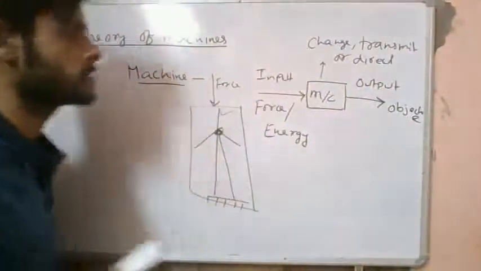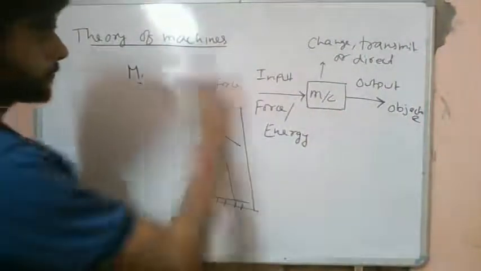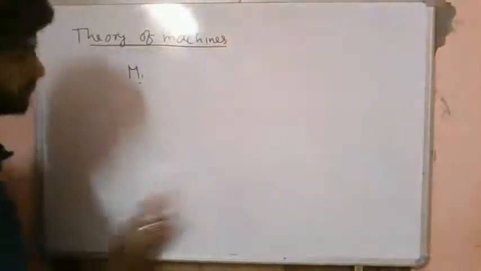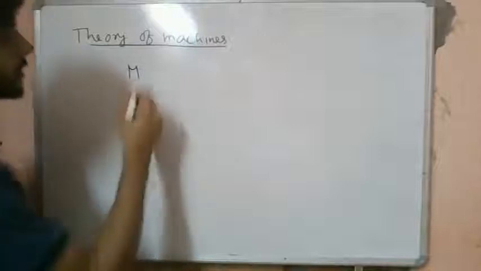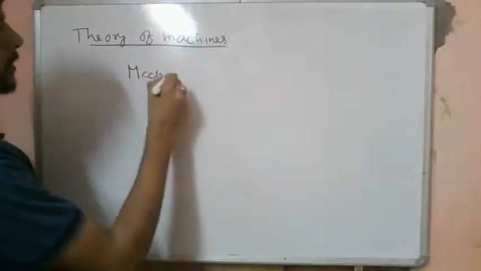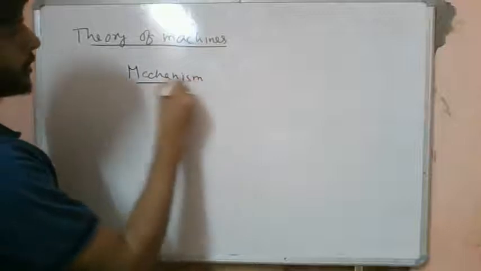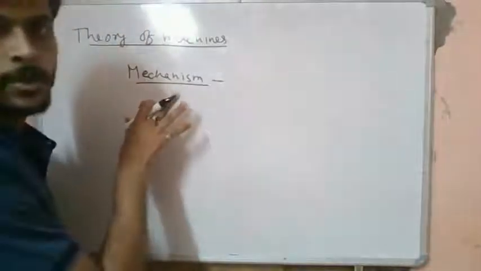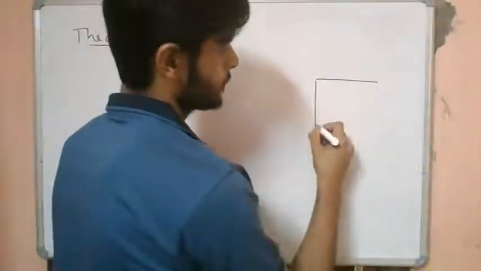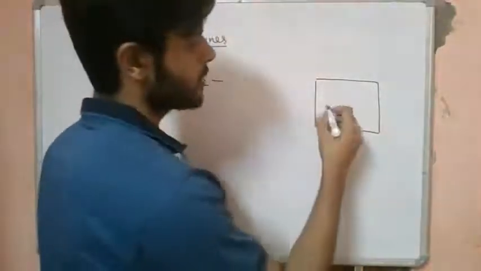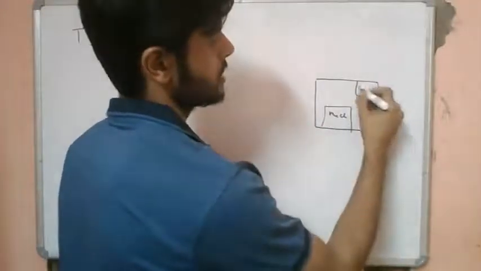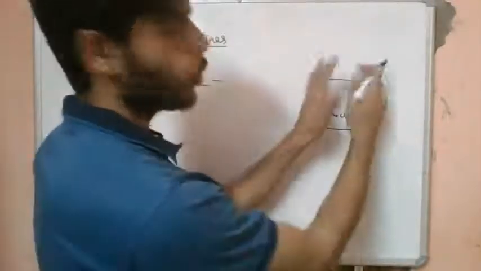Now let's understand what we mean by a mechanism. Till now we have understood what a machine is. In a machine there may be several mechanical components, several mechanical parts. This is a mechanical part, and let's say this is an electrical part, and some other. The whole system is called a machine.